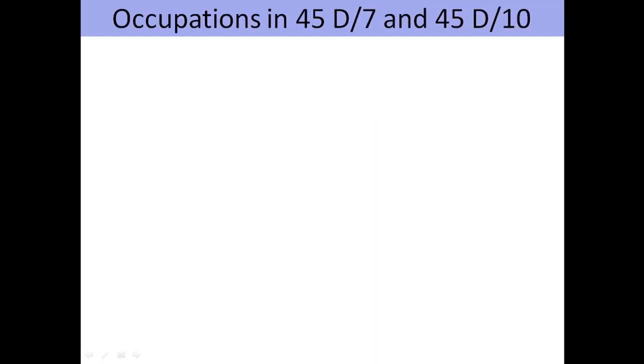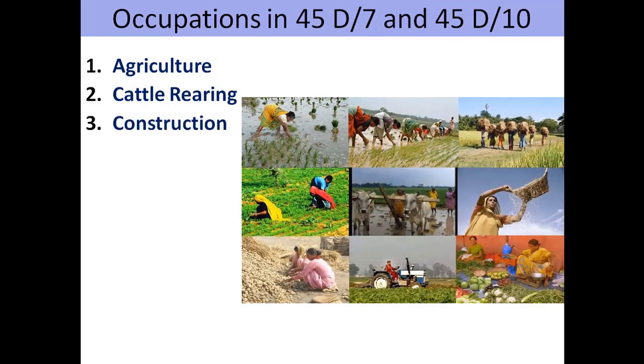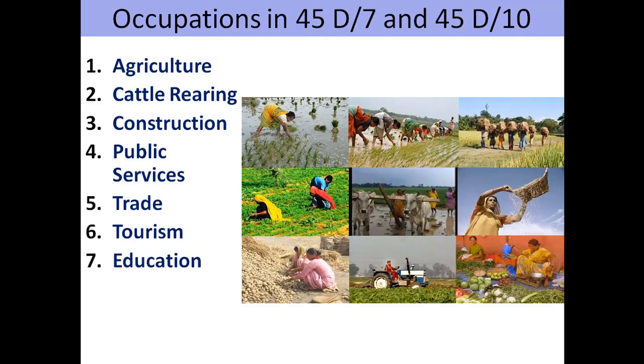Now we'll take first occupations. In 45 D7 and D10 there are some occupations that have already been identified: agriculture, cattle rearing, construction work, public services, trade, tourism, education and lumbering. All these occupations are there in the topographical map. Not at all the places, one has to identify with the help of certain evidences.